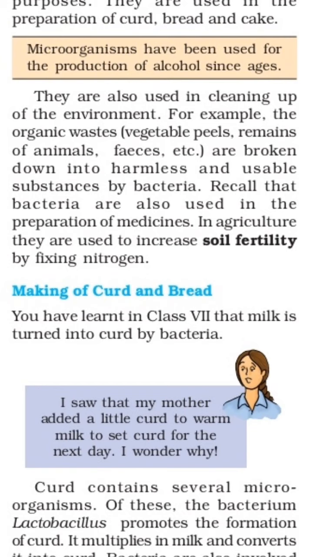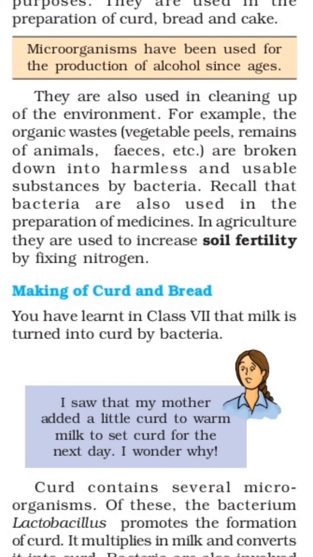In the forest chapter we learned that in a forest humus is produced naturally. Suppose any plant or any animal dies and stays on the upper side of the soil. After some days it vanishes, because microorganisms convert it into humus, which is useful for us and for plants also, because plants use this again and get nutrients from it. Recall, bacteria are also used in the preparation of medicines.